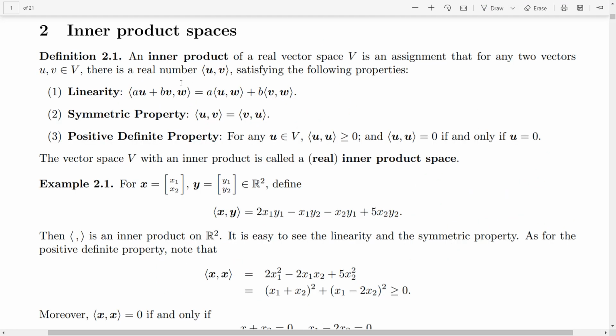So in a vector space, we can define one type of product that is called inner product. So this is the definition. Using the two vectors u and v, linearity property: inner product of au plus bv with w equal to a times inner product of u and w plus b times inner product of v and w. And then symmetric property: inner product of u with v equal to inner product of v with u. And then positive definite property: for any u belongs to V, inner product of u with u is always greater than or equal to 0, and it is equal to 0 if and only if u equal to 0. A vector space with an inner product is called an inner product space.